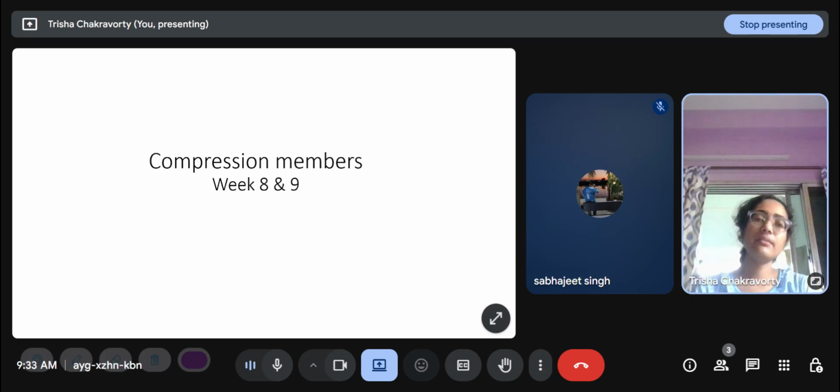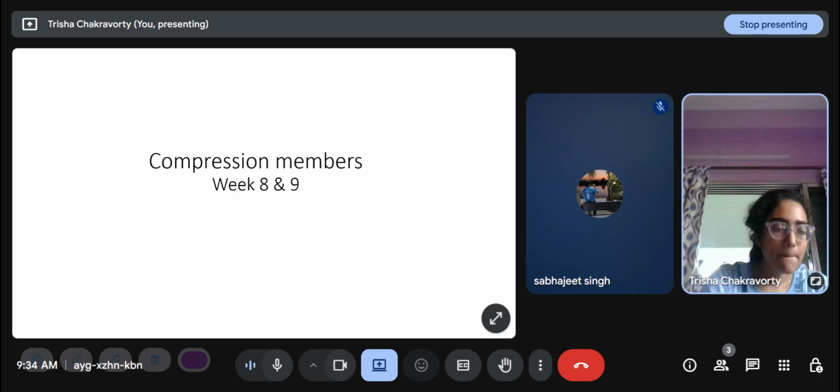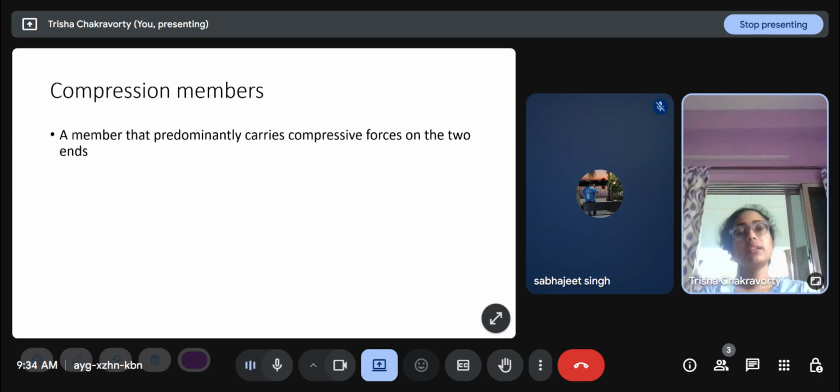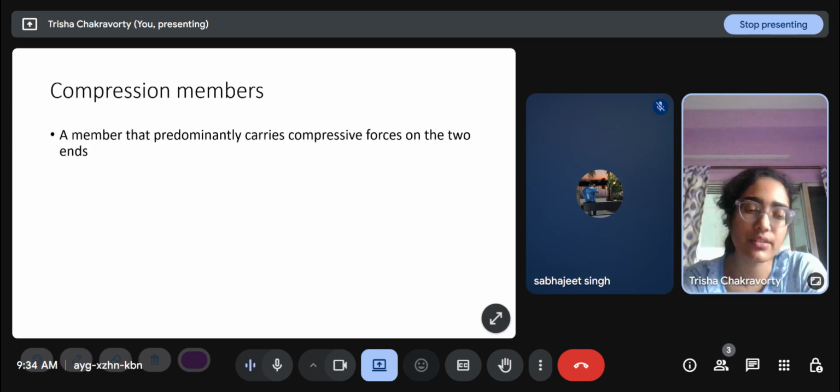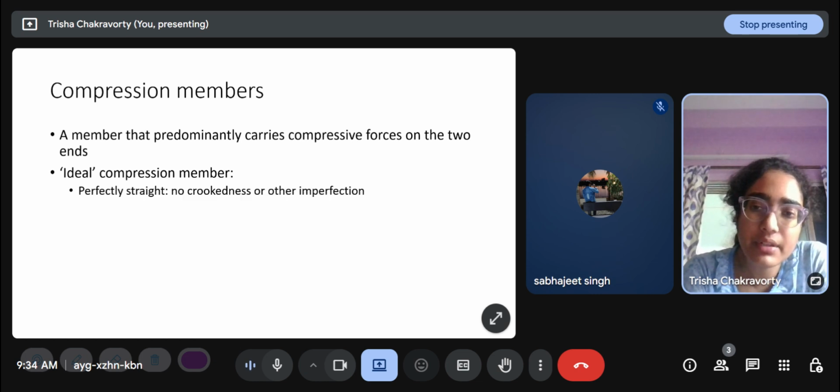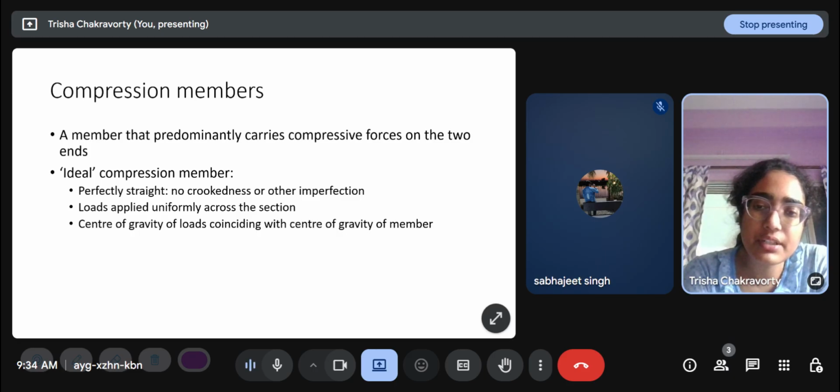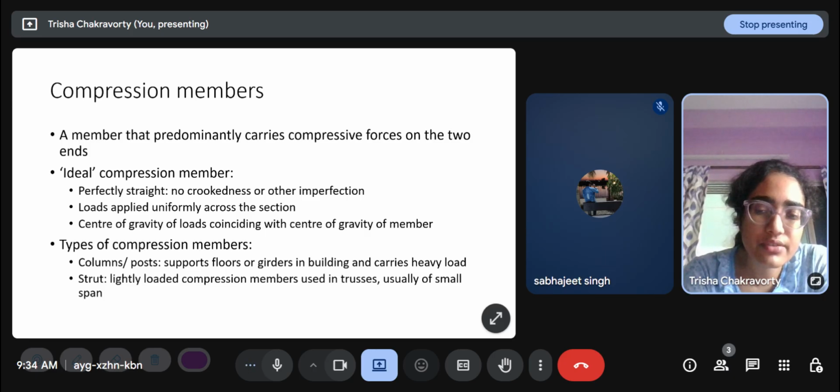Then in weeks 8 and 9, we looked at compression members. A member that predominantly carries compressive forces on the two ends is called a compression member. An ideal compression member is perfectly straight. It has no crookedness or other imperfection. Loads are applied uniformly across the section. The center of gravity of loads coincides with the center of gravity of the member. Types of compression members: columns, posts, struts, booms.